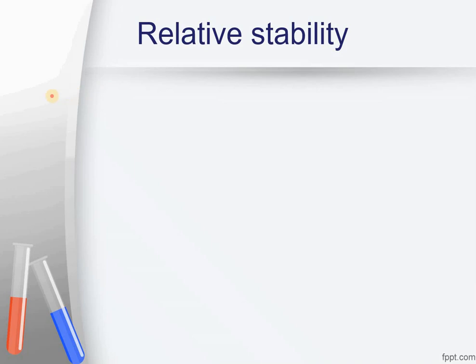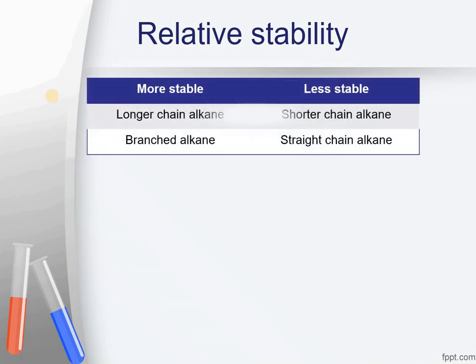Moving on towards the next topic, which is related to the relative stability of alkanes. Longer chain alkanes are usually more stable as compared to shorter chain alkanes. Again, longer chain alkanes can develop stronger intermolecular attractive forces among each other as compared to short chain alkanes. You might be familiar with the London dispersion forces. You have studied it in detail in class first year as well.